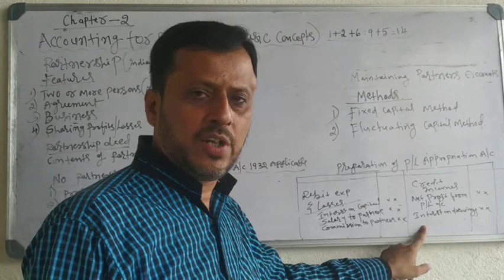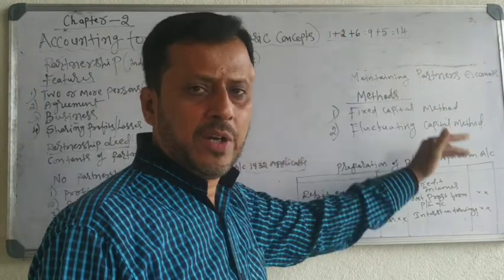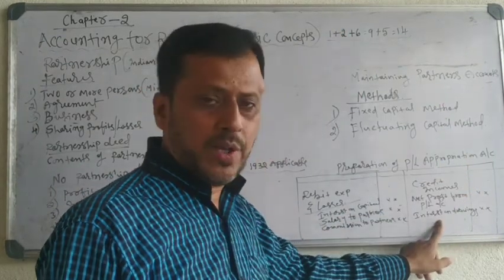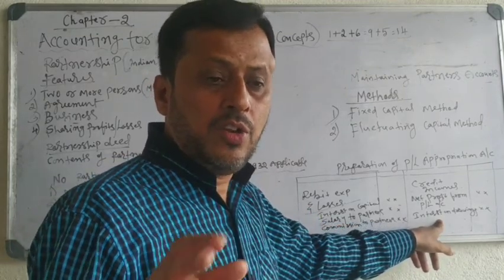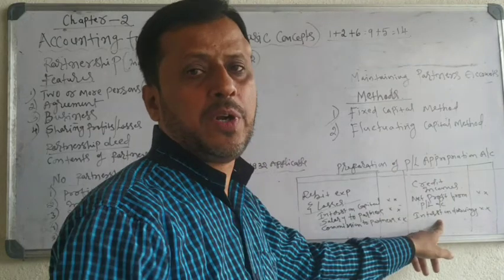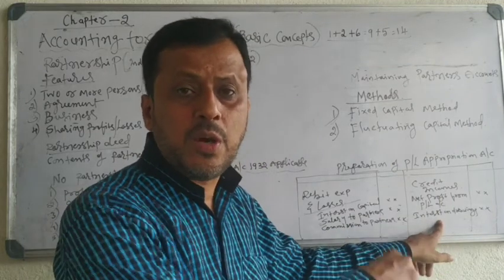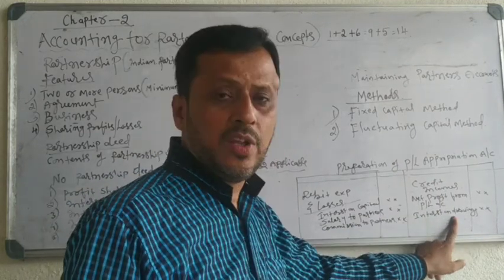Two entries on the credit side: net profit from partnership firm, interest on drawing. Partners have withdrawn money from the business and interest is charged on partners' drawings. It is an income to the business, record on the credit side.